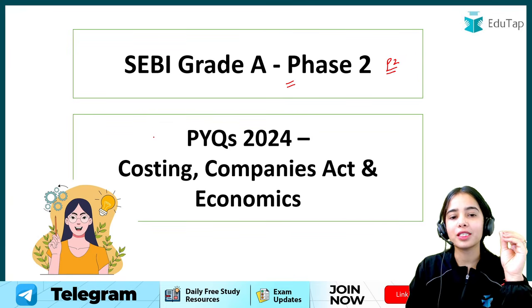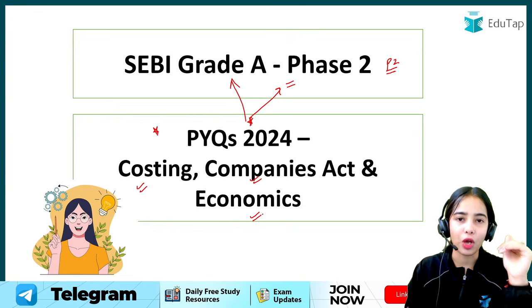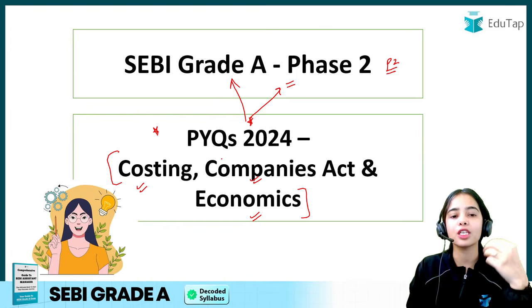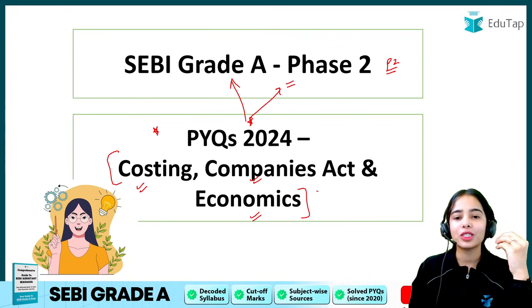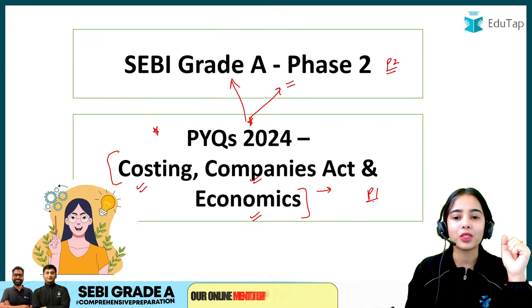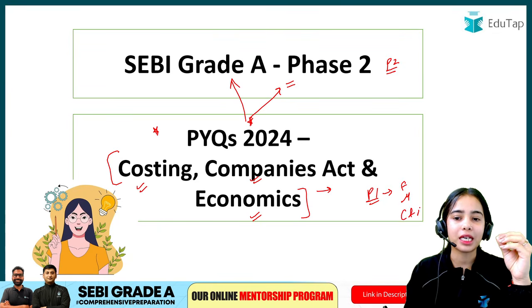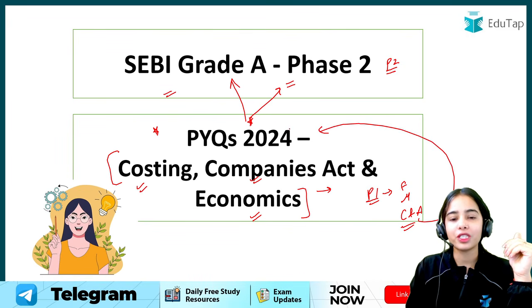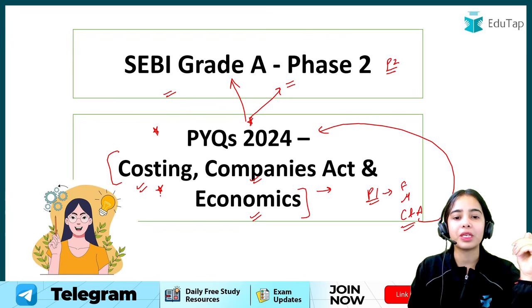So, today we will discuss the previous year questions for the 2024 SEBI Grade A Phase 2 Paper 2 examination for the Costing, Companies Act and Economics component so that you can understand what kind of questions have come in the previous years from these components as well as what topics you cannot leave behind. Okay, so this we are going to discuss, and part 2 has already been conducted in which we have discussed the finance, management, and commerce and accountancy questions for your SEBI Grade A previous year question 2024. Okay, now we are going to discuss the previous year questions for Costing, Companies Act and Economics.